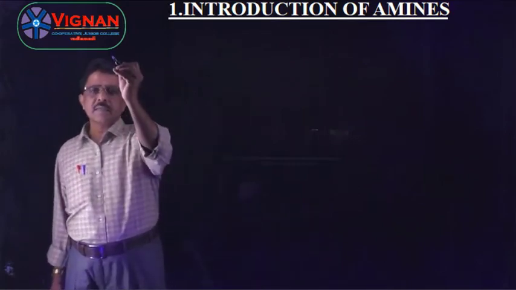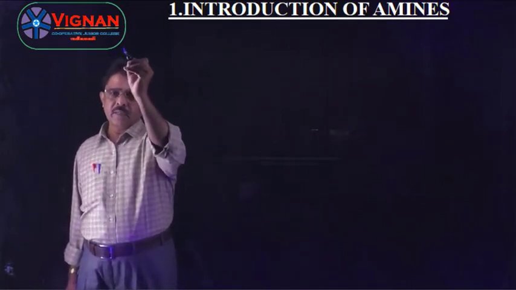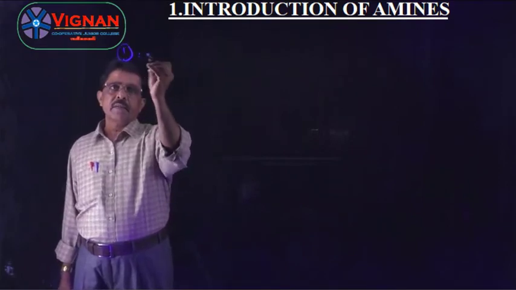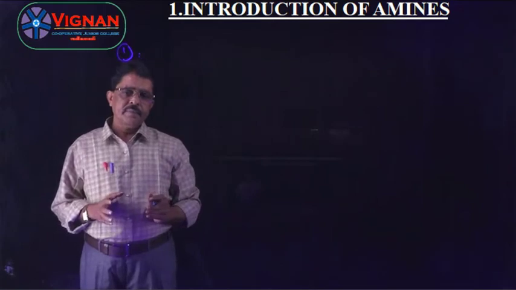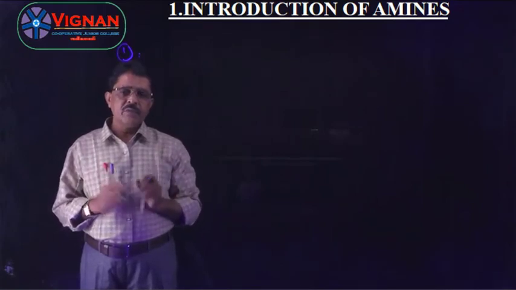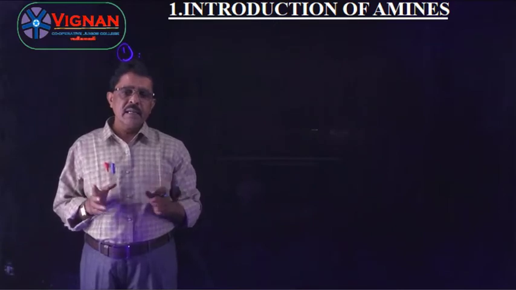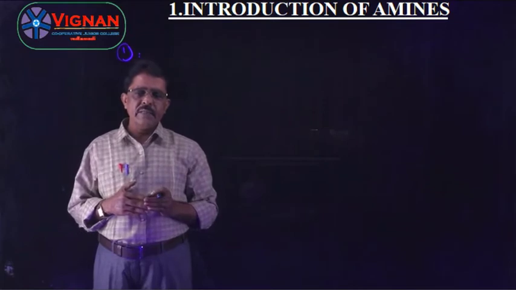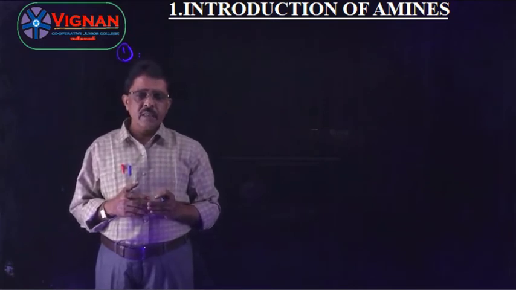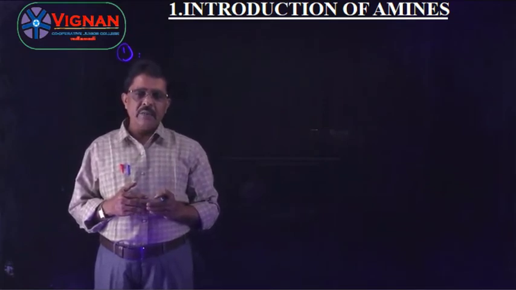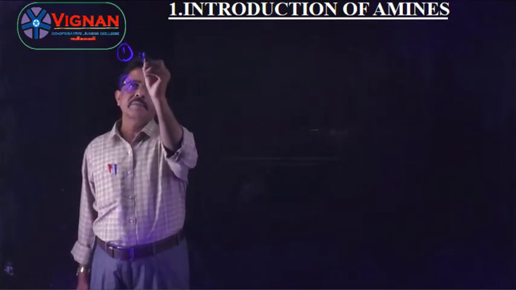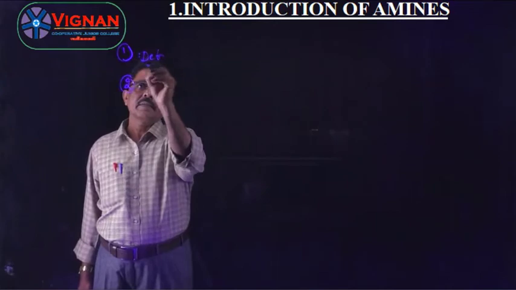That is the first point. Amines are the derivatives of ammonia, obtained by the replacement of 1 or more hydrogen atoms with alkyl or aryl group. That is the definition of amines.